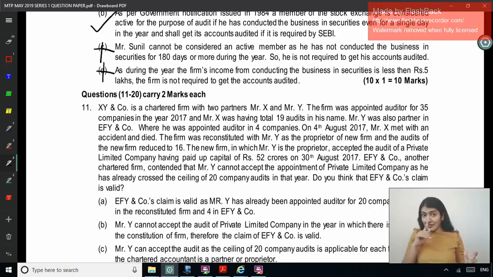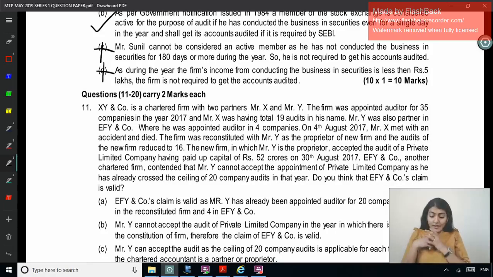Okay, so now the ceiling on the number of audits. Section 141(3)(g): a CA who is in full-time employment elsewhere, or has exceeded the ceiling limit of 20 audits per person, excluding the audits of one-person companies, small companies, dormant companies and private companies having paid up share capital of less than 100 crore. Here how much is the paid up capital? 52 crore. So is it to be counted while calculating the ceiling limit of 20 audits per person? Is it to be counted?